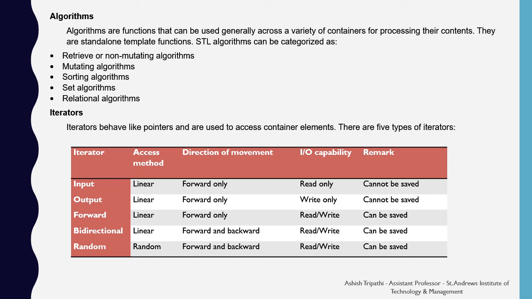Bidirectional iterator has the linear access method and the direction can be forward as well as backward. It has the capability of reading and writing to a collection. The read and write items can be saved. Random iterator moves in the random order, but it can be traced back to the forward as well as the backward direction. It has the reading and writing capability and the items read or written can be saved.